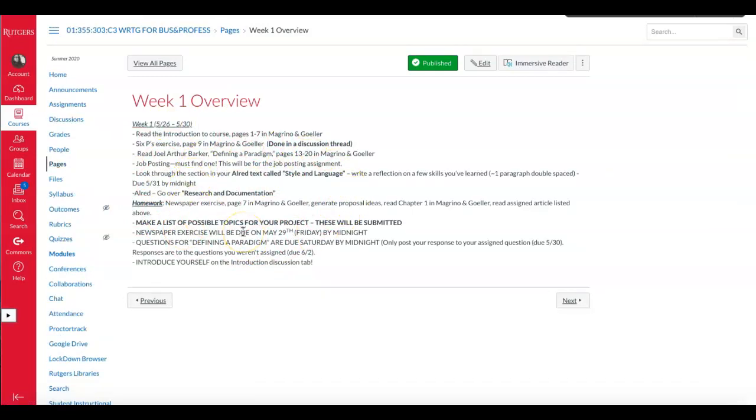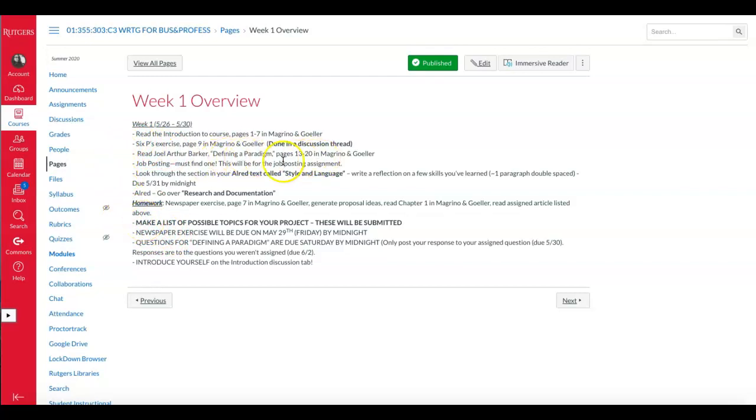And this is taken right from the syllabus. So you'll see that the introduction to the course is just 7 pages. It's chapter 1 of the Magrino textbook. So please make sure that you are reading that. There's a 6 Ps exercise, which is actually just the newspaper assignment. So just make sure that you're doing that. I've modeled how to do that. I'll go over that in a few minutes.